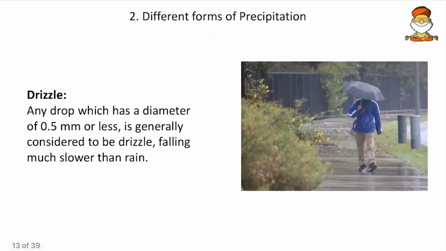Then come to next, the drizzles. Drizzles are a part of precipitation. Here, instead of large water droplets, we will have water droplets less than 5 millimeters in diameter. So small drizzles. These are common everywhere. I don't think we require a separate explanation for this.